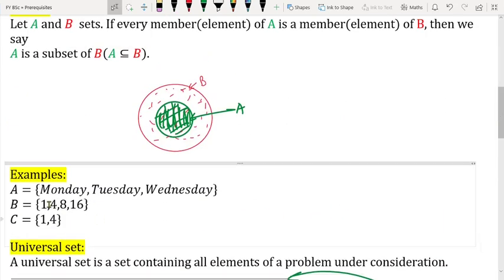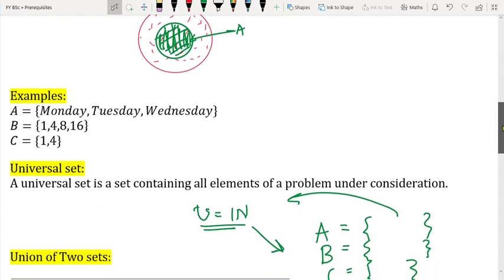So what will the universal set contain? It will certainly contain all these elements, all the elements of A, B and C. In addition to it there may be more elements also, as I have told you, maybe Thursday, Friday, Saturday, Sunday, and the rest of the natural numbers also. Okay, so this is regarding universal set.